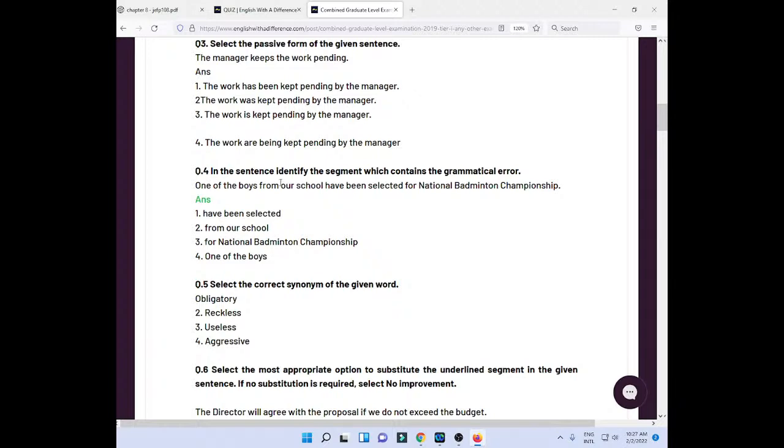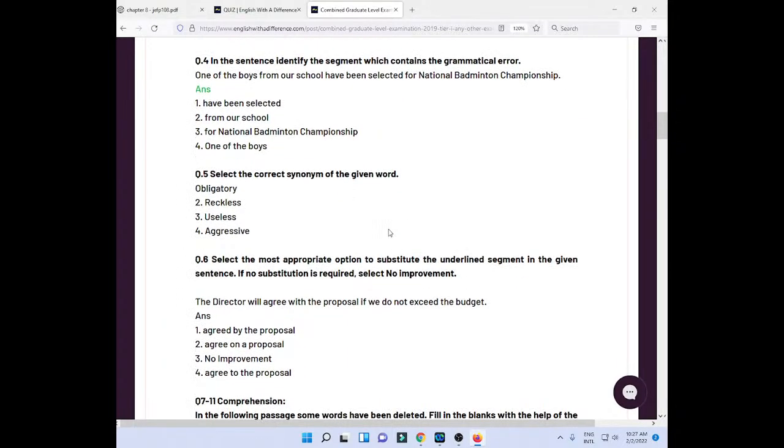Next, in the sentence, identify the segment which contains the grammatical error. So, question number 4. One of the boys from our school have been selected for National Badminton Championship.